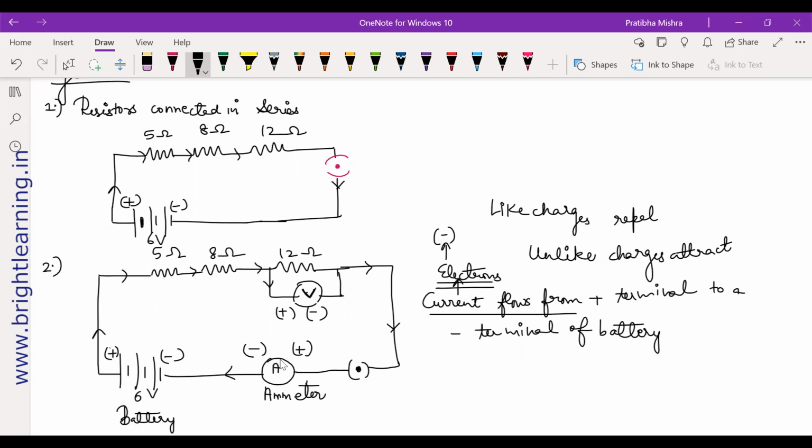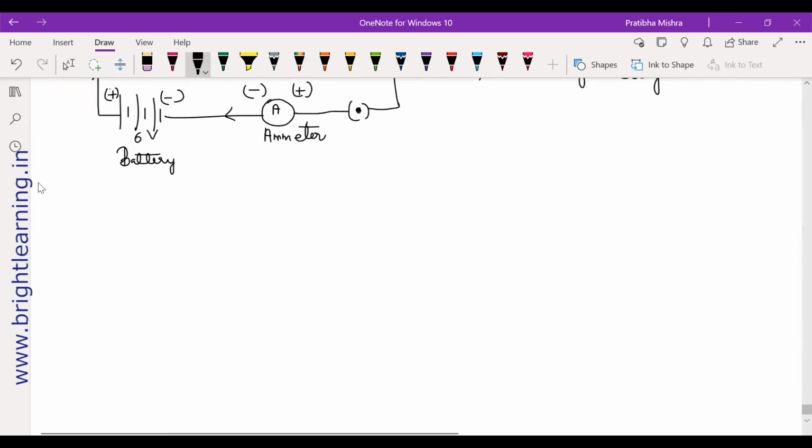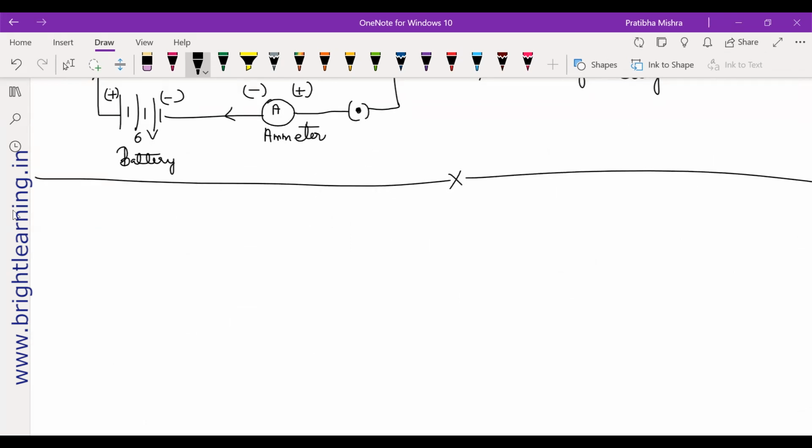Now, I think this page's questions are done. We will have to go to the next page most probably. Let us scroll down. So we have completed page number 213. Now we will go to page number 216. What are the questions given to us?